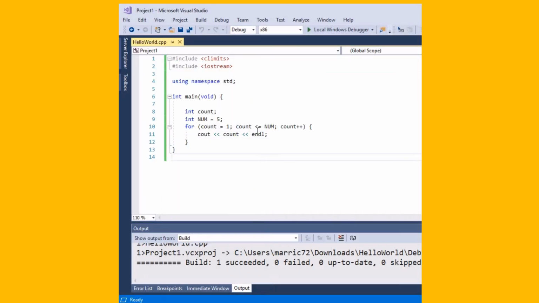So if somebody made an expression here that was always going to be true, so if the count is greater than 0 or something, well, if it starts out greater than 0 and you're adding 1 every time, then this is another way to get into one of those infinite loops. All right, that's enough of a refresher on the loops that are available to you in C++, so I'll stop the lecture here.